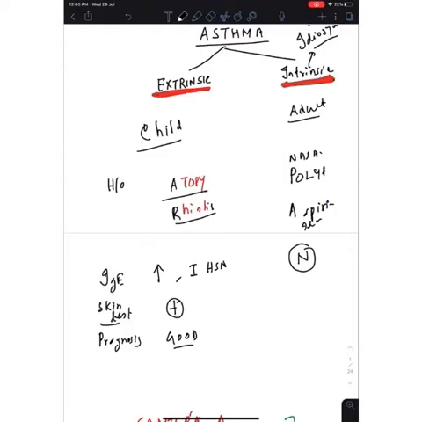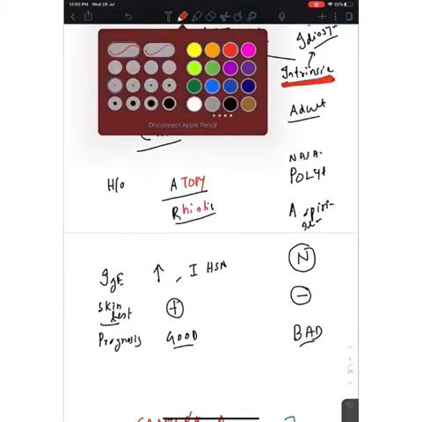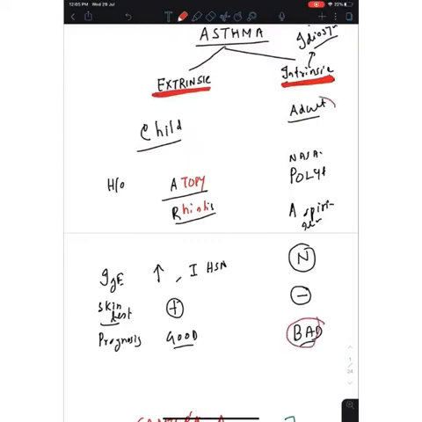Skin test is obviously negative as there is no allergy, and prognosis is bad here. So what is intrinsic asthma? Intrinsic or idiosyncratic, in adults, associated with nasal polyp and aspirin sensitivity, no allergy, no type 1 hypersensitivity, normal IgE level, negative skin test for allergen, and bad prognosis. These are the two major important points here: bad prognosis and adult onset.